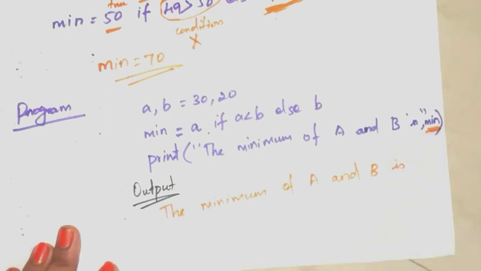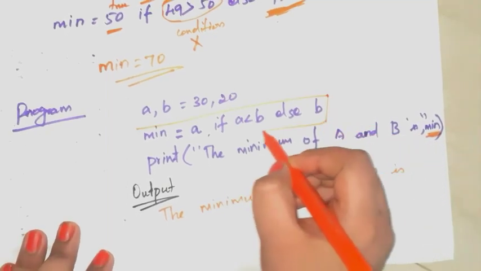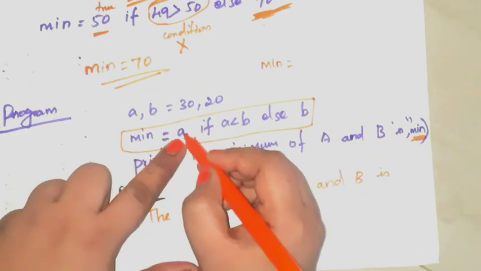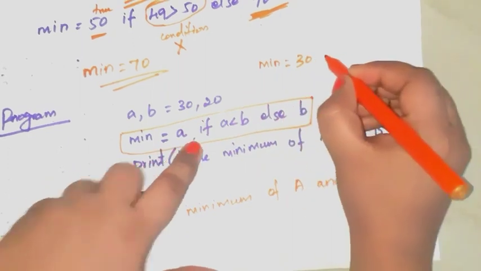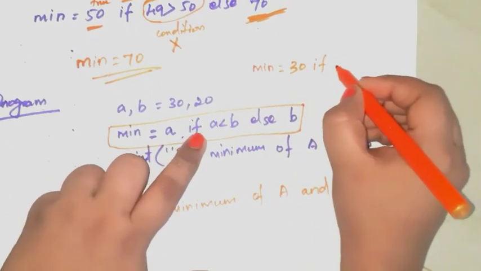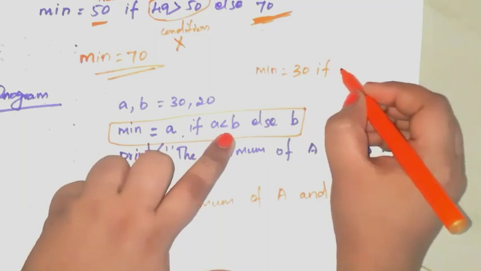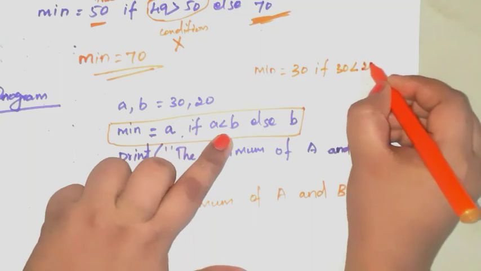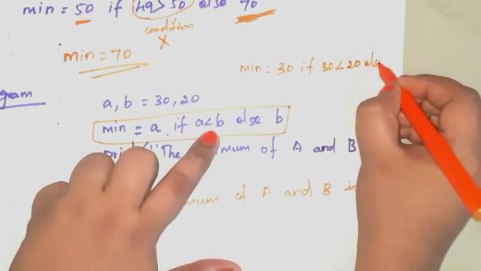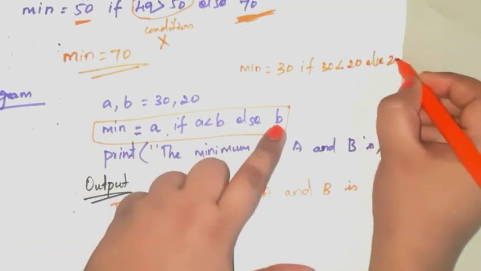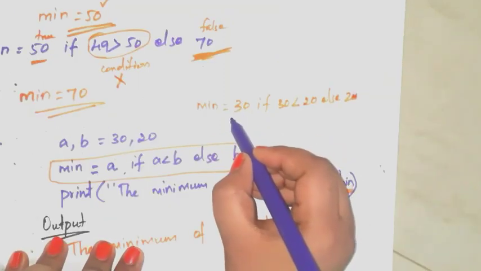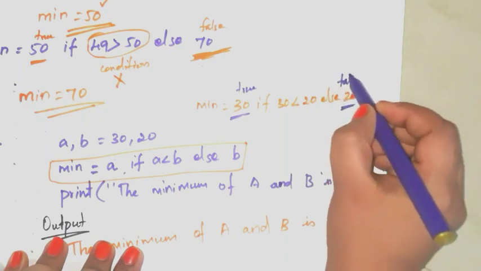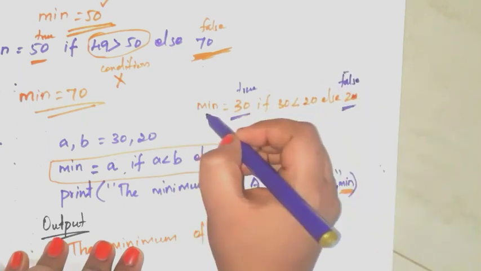Okay, what is the value? This is the conditional expression. Min is equal to a is what? 30. Next, write if a is less than b. A is 30, b is 20. Else b, 20. Here this is the true value. This is the false value. Variable is min.